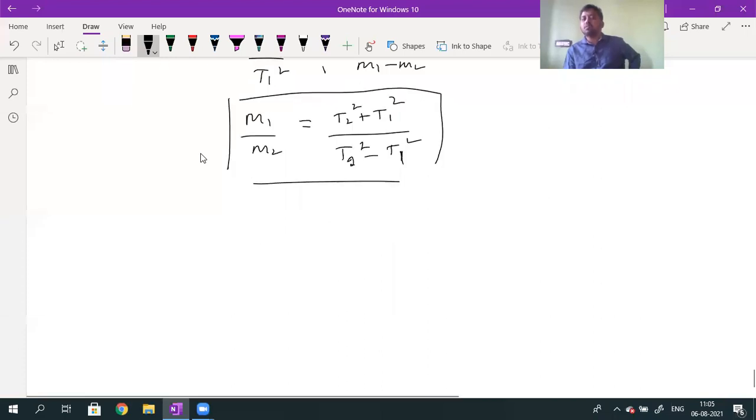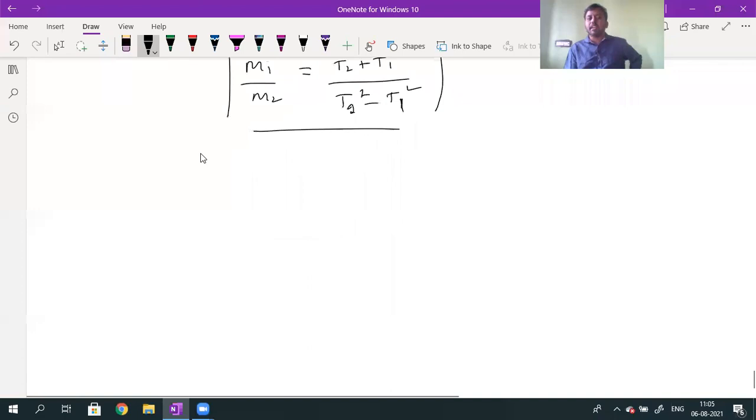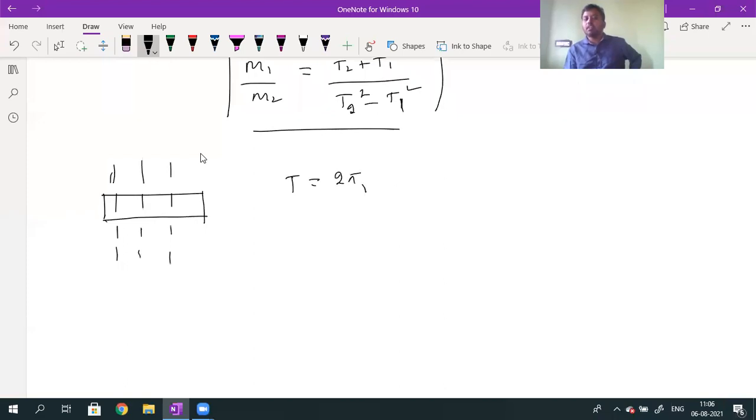So these are the points you should know related to the time period of oscillation of a suspended bar magnet. And few members are asking, when we divide the bar magnet into n equal parts parallel to length, or n equal parts perpendicular to length. Initially, the time period of oscillation is given by T is equal to 2 pi root over I divided by M into BH.